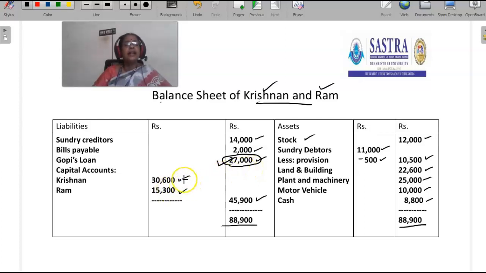Already we have calculated the capital accounts of the existing partners, that is 30,600 and 15,300. So the total capital is 45,900. The balance sheet total is 88,900. This is the way to prepare the balance sheet of the existing partners in the case of retirement. Hope you understand this concept.